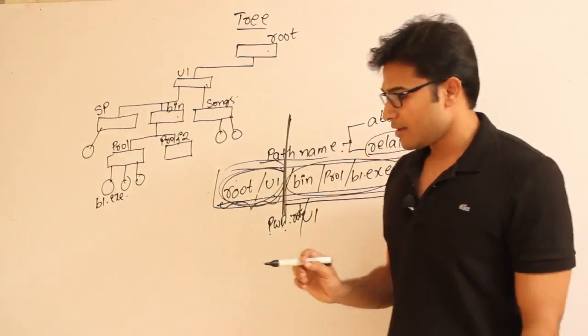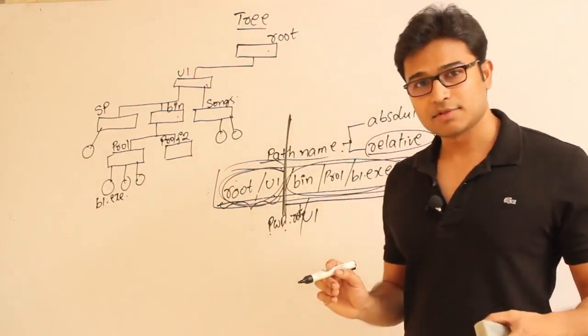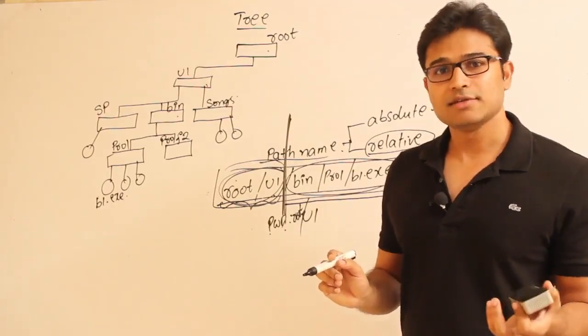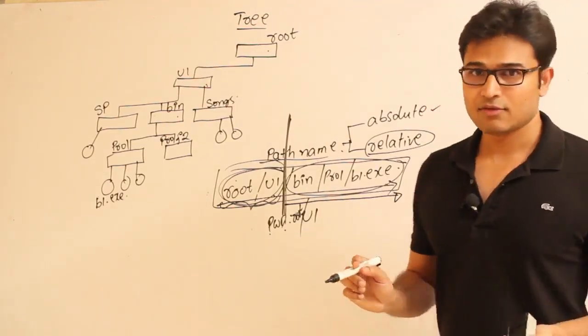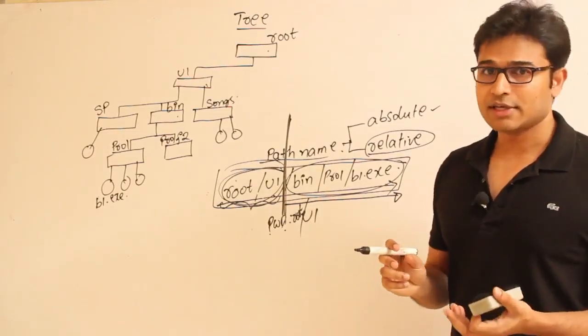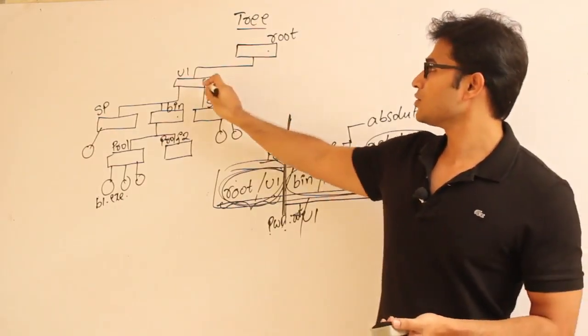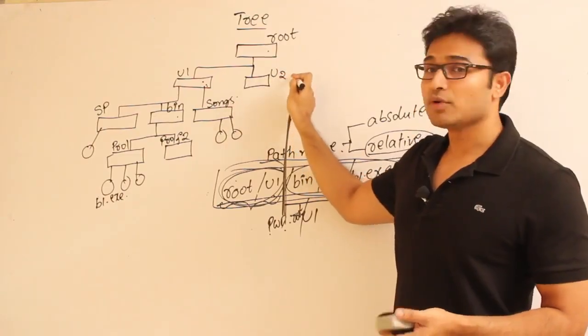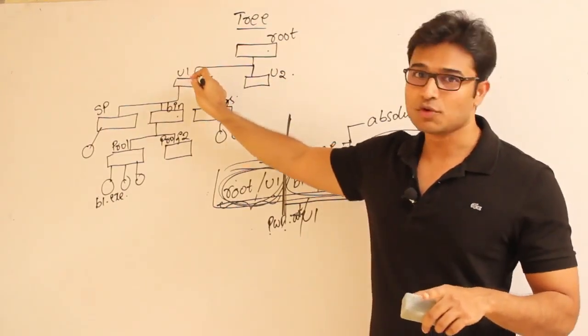And now some operating systems will also give the flexibility to the user to change his present working directory. For example, by using some system calls, he can specify that the present working directory is not u1. He might say that the present working directory is u2, in case he is allowed to do so.